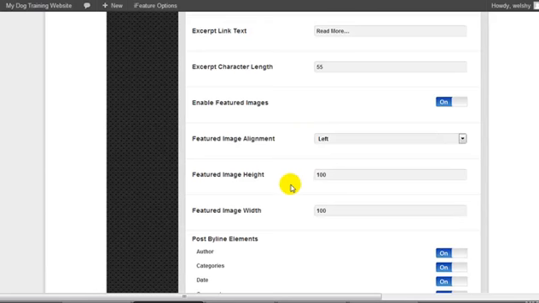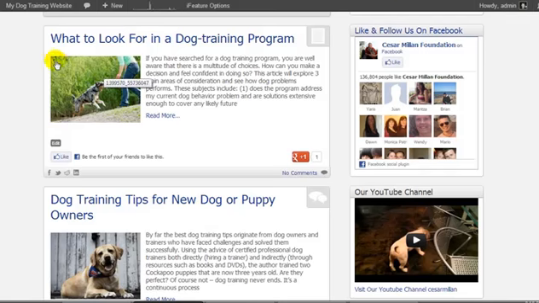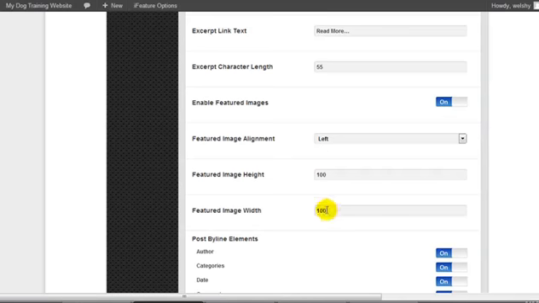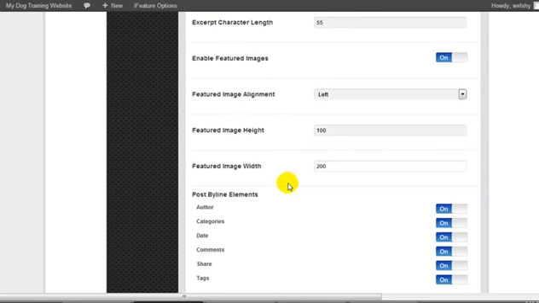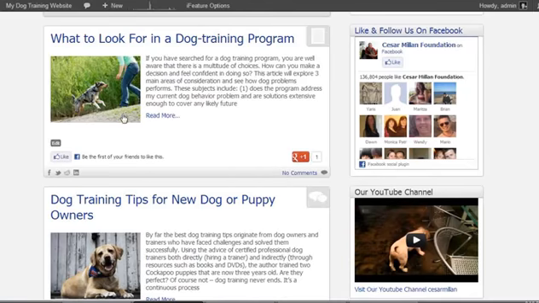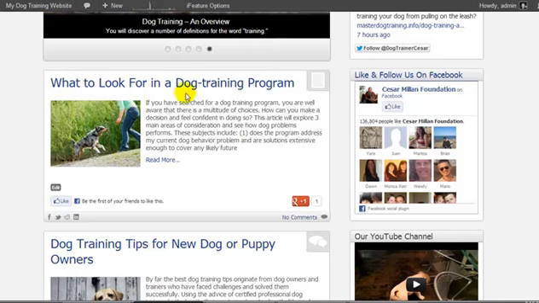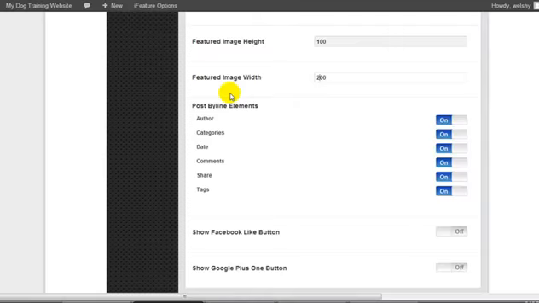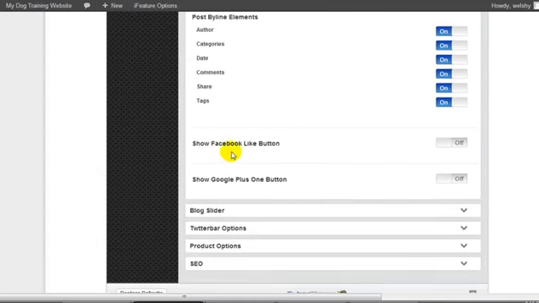Now the featured image height. Now this is 100 by 200. So obviously the default settings, which are 100 by 100, would result in it being a square. I would prefer like a rectangle, so I'm going to say 100 by 200. We have what some people call breadcrumbs. It would give us some additional details here, like who was the author, etc. You can turn these on or off. I'm going to leave them on for now. We may come back and turn them off. Do I want to show Facebook like button? Yes. Google +1 button? Yes.